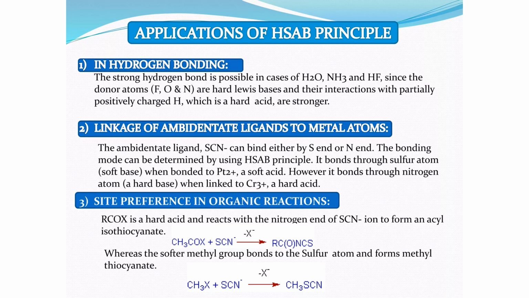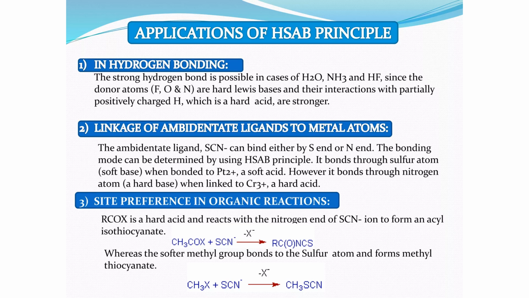They are hard bases because they have a lone pair, while hydrogen is a hard acid. Why are we saying hydrogen is a hard acid? Because hydrogen has the smallest size, and further, hydrogen has a positive charge. So a large charge on a small size atom makes it very hard.